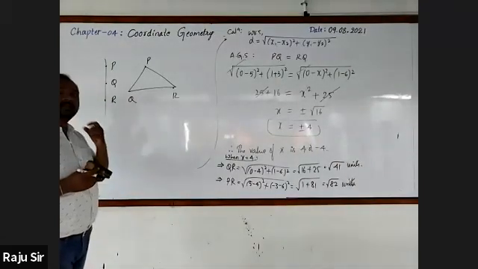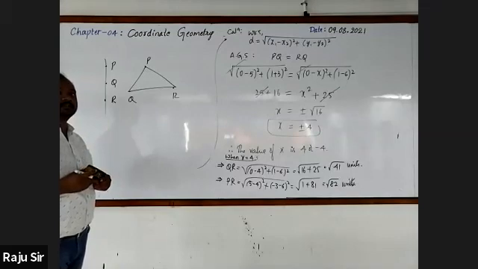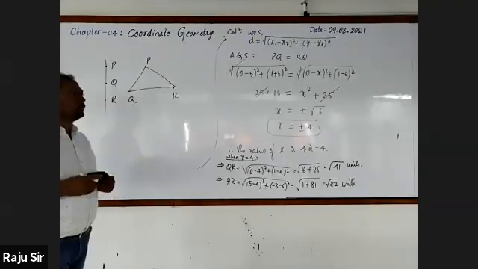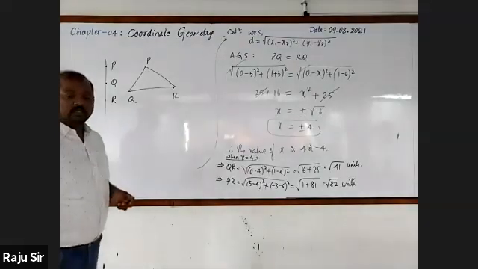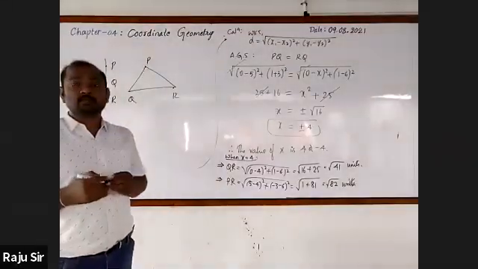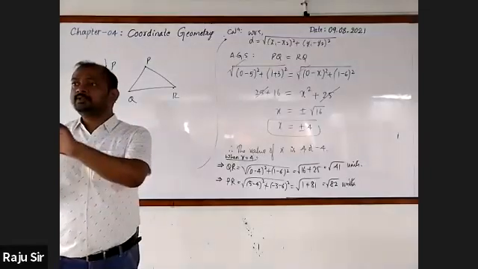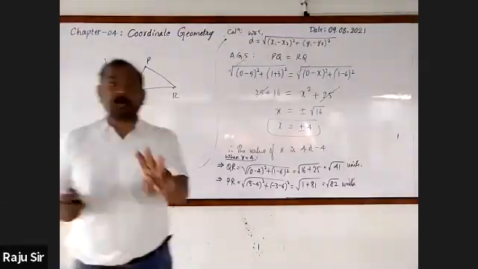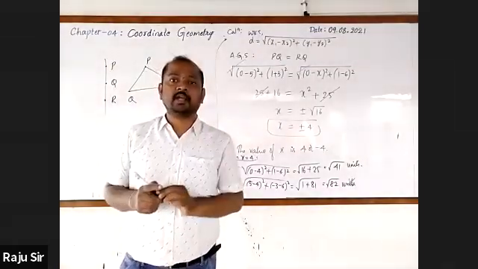Here we are not asking you to draw the figure. They will just give you 3 points. You have to check whether these 3 points are the vertices of a triangle or not.